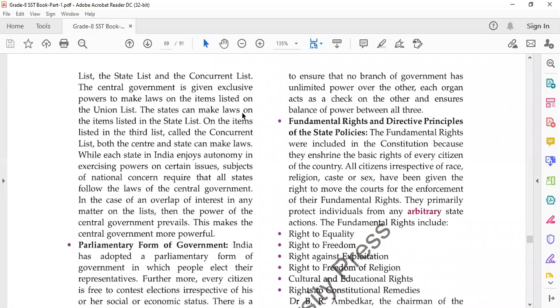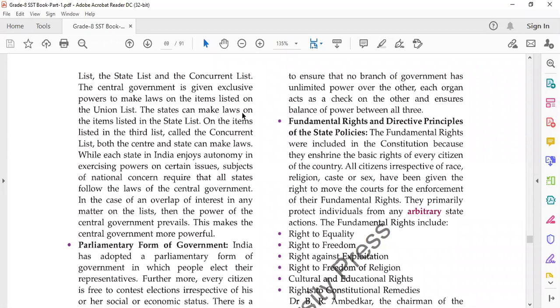Now there are a few subjects which are not mentioned in the central list, the state list, or the concurrent list. These subjects are called the residuary subjects, and these fall under the central government. So the central government can make laws on residuary subjects also. In this way, you can say that in India, the central government is very powerful and strong. It is more powerful than the state governments. Okay. So this is our first feature of the Constitution, that it provides for federalism in India, a federal government in India.